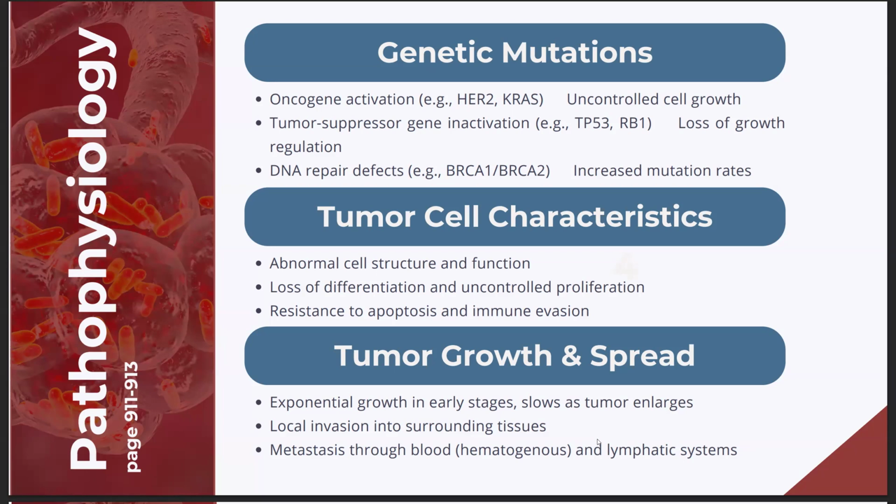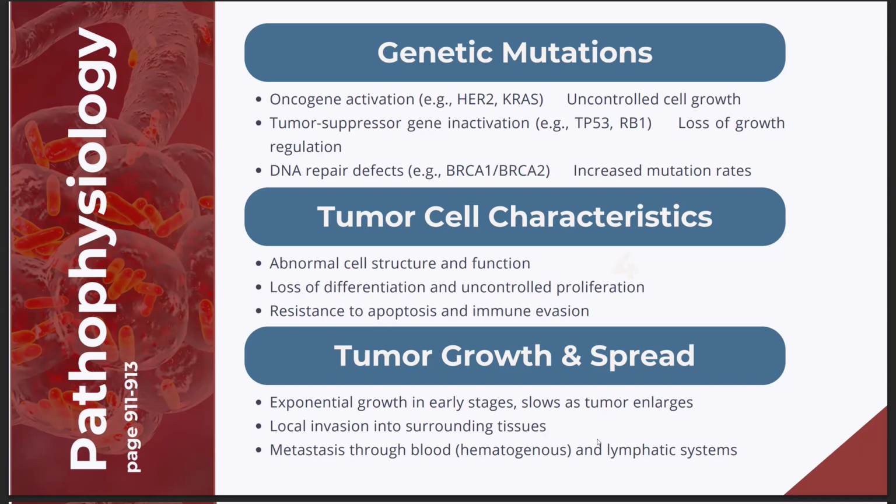So let's proceed with the pathophysiology of solid tumors, where it begins with genetic mutations. Normal cells become cancerous due to changes in the DNA that affect cell division and death. And there are two key gene categories involved, which are proto-oncogenes and tumor suppressor genes. So when a proto-oncogene becomes mutated, it forces the cell to keep on dividing. For example, HER2, which is overexpressed in breast and gastric cancers, drives continuous growth signals. KRAS, another example, which is common in colon and lung cancers, keeps growth signals active regardless of outside stimuli.